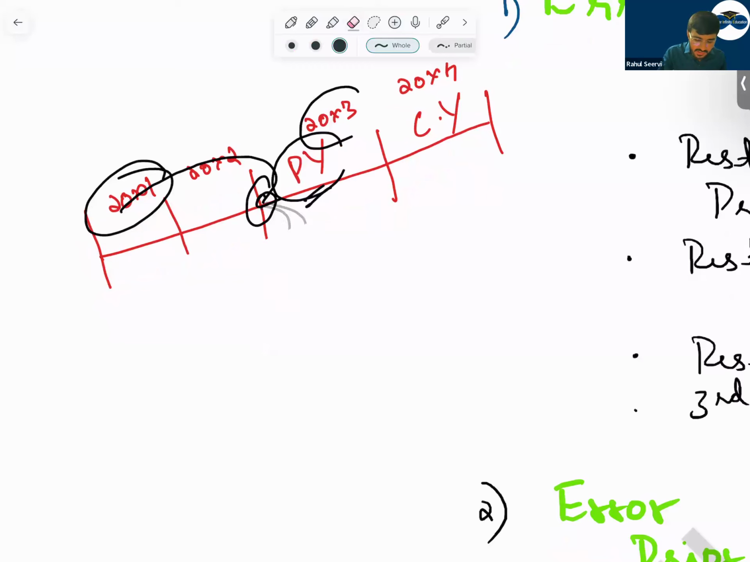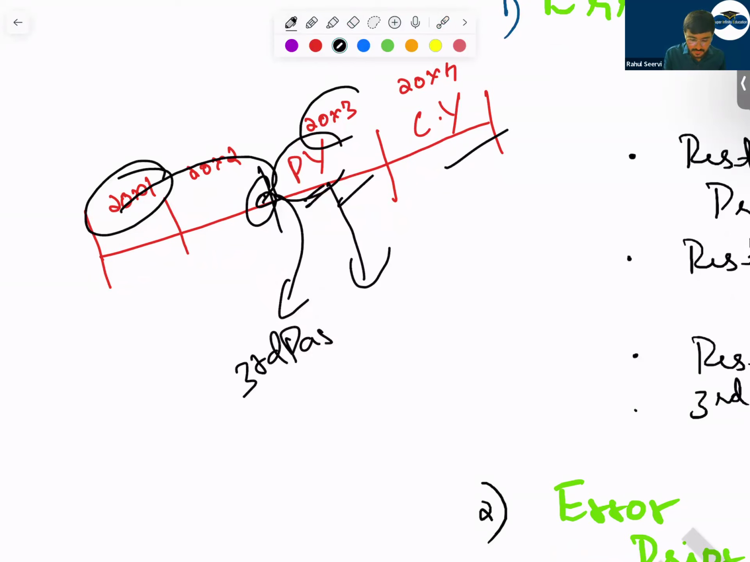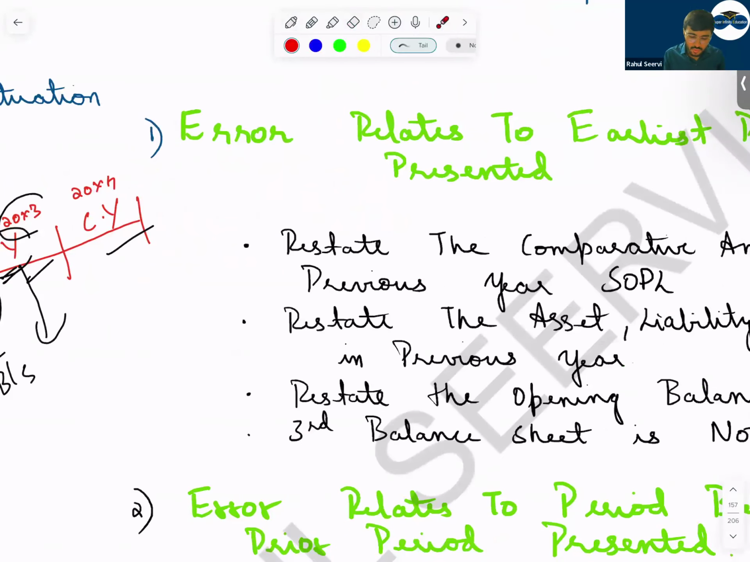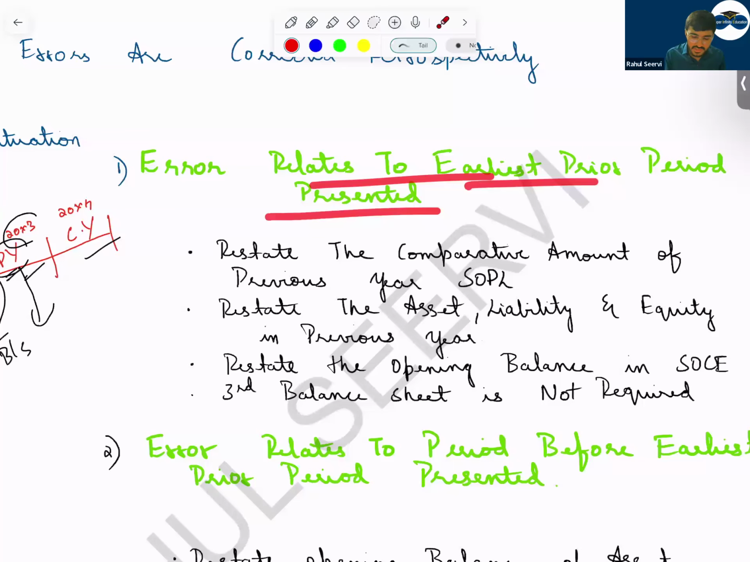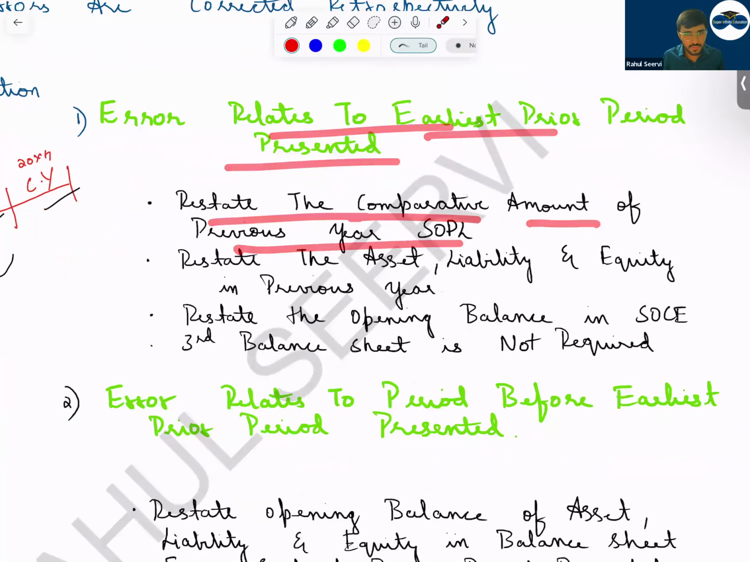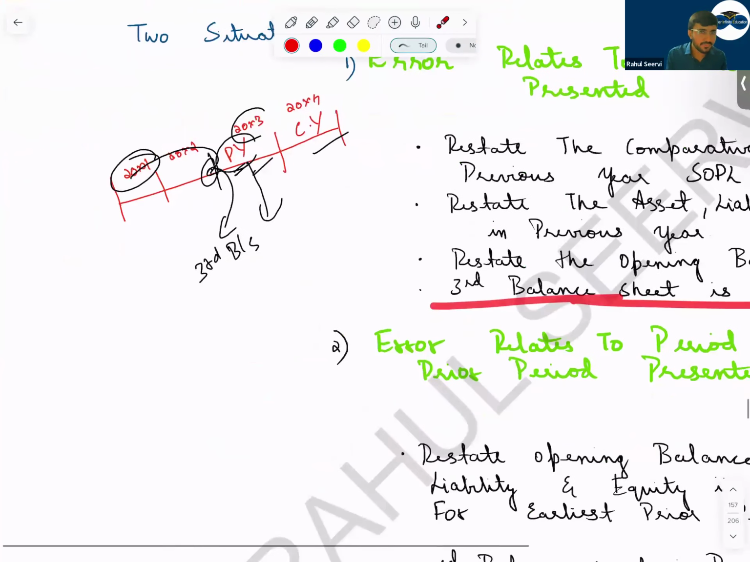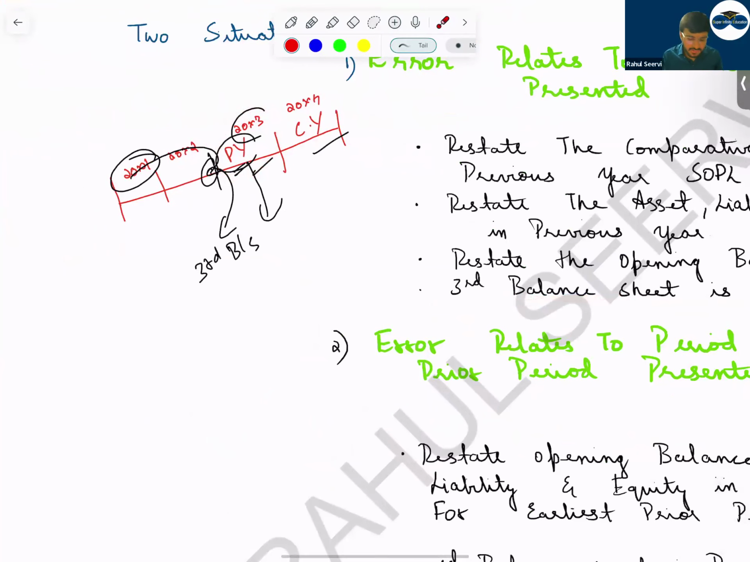But if the error is relating to this year only, what will the company do? The company will normally change it. Will there be the concept of a third balance sheet? The concept of a third balance sheet will not come into the picture. Understand? Error relates to the earliest prior period presented: restate the comparative amount of previous year SOPL, restate the asset, liability, equity in the previous year, restate the opening balance in the statement of change in equity. And a third balance sheet is not required. That means this is related to the previous year, no issue, no need to prepare a third balance sheet.